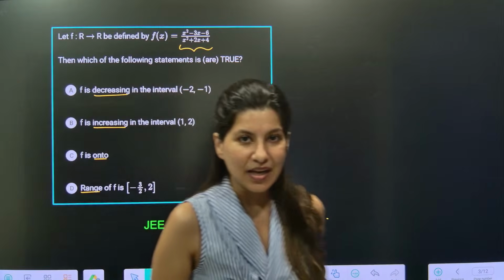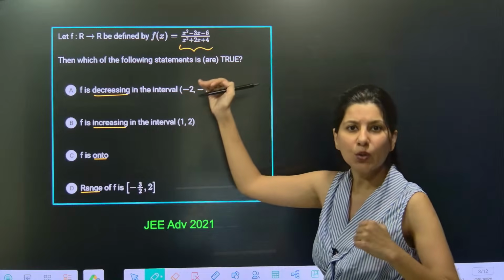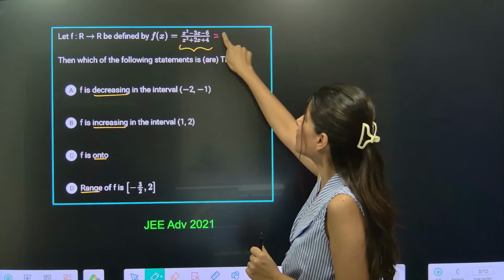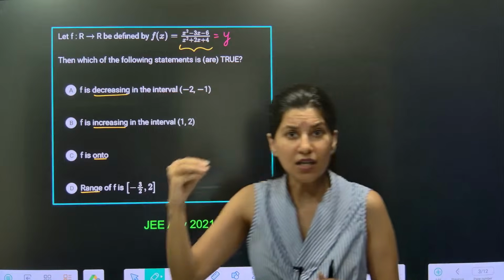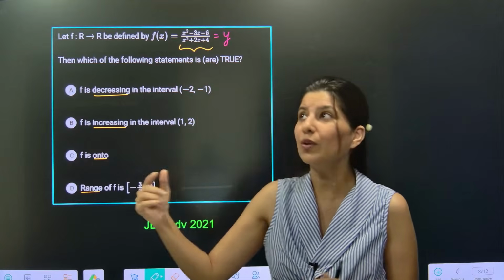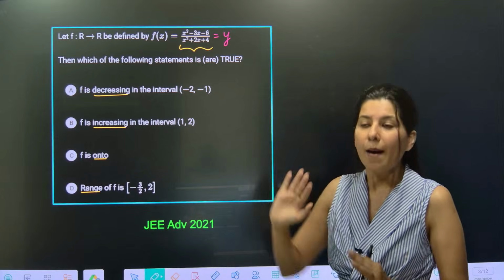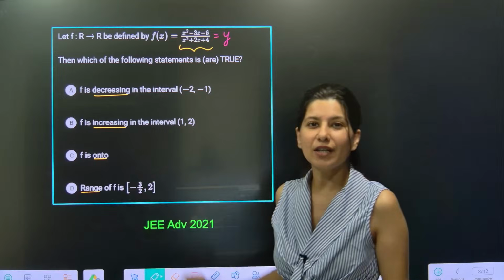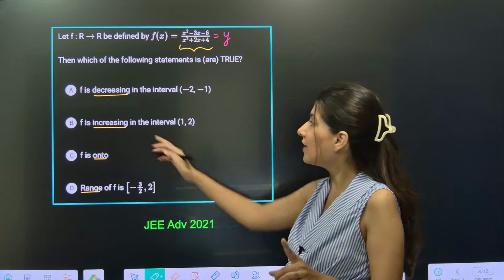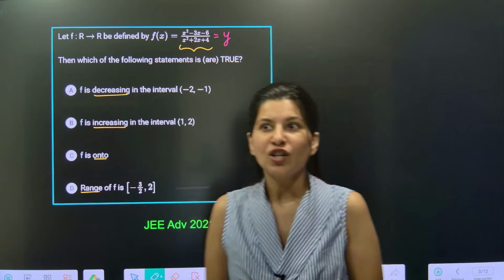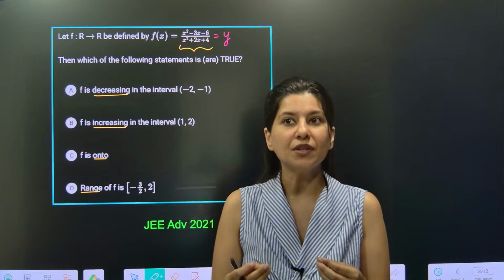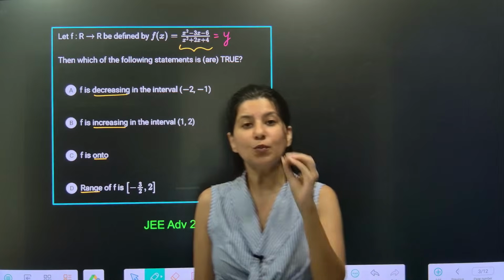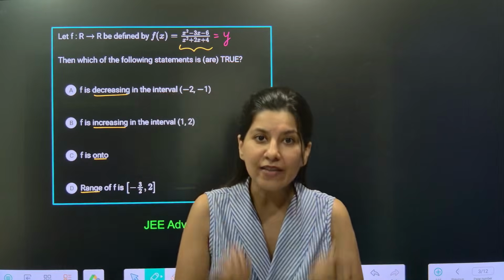Now let me tell you, if I talk about quadratic by quadratic, if you have studied mathematics nicely, you know how to calculate the range of this type of function by cross multiplying. There is a proper method for calculation of range of these types of functions, right? But over here, only the range is not required. You also need to find out whether it is increasing or decreasing. So it is best to find the differentiation of this function and eventually plot this graph. Once you are able to plot this graph, then you can tell everything about this function.